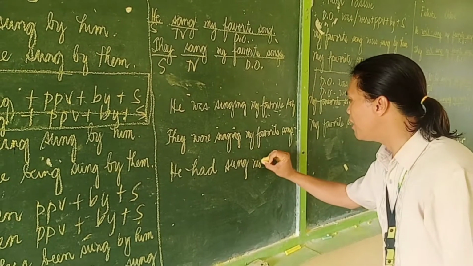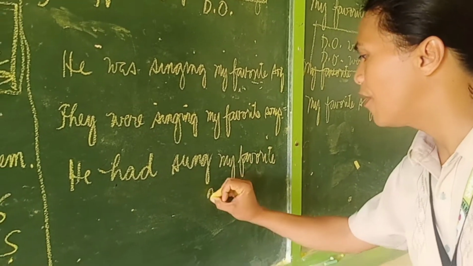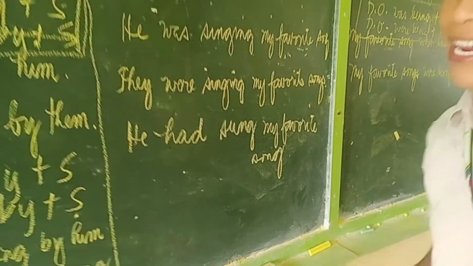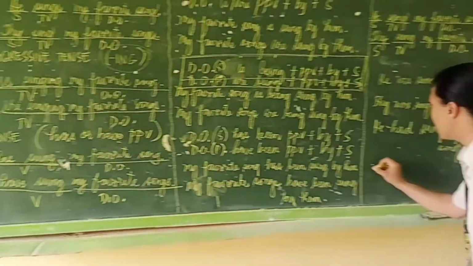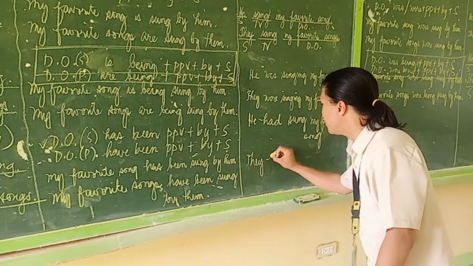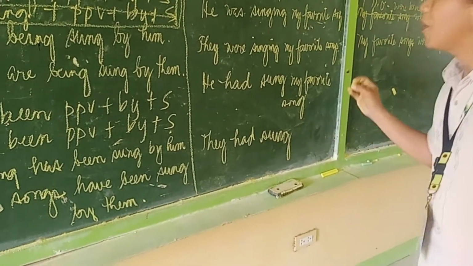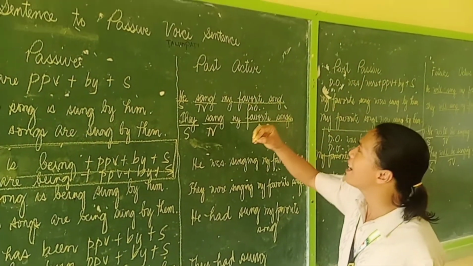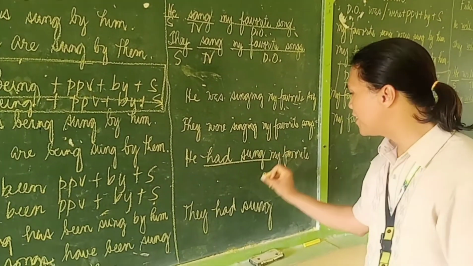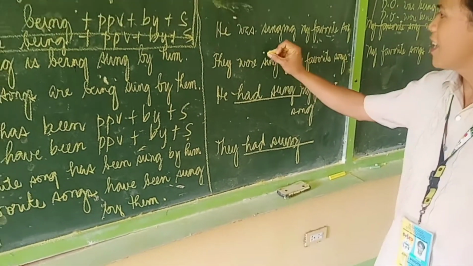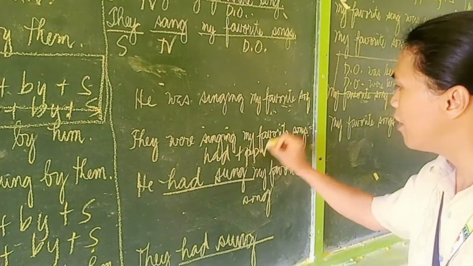Okay, my favorite song. In the present, they have sung, it becomes still they had sung. So only one pattern here, no? In the past active, perfect. So only this one: had sung. So we need to say had and past participle of the verb.